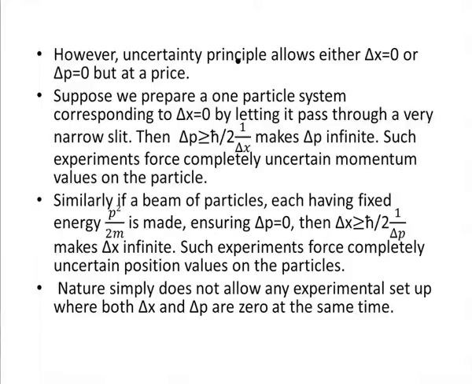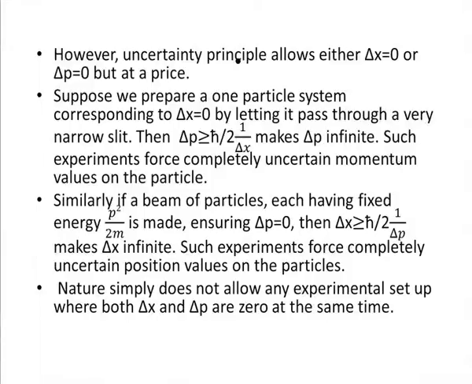Similarly, if a beam of particles each having fixed energy, which is p square by 2m, is made ensuring delta p is equal to 0, then delta x is more than or equal to h bar by 2 into 1 by delta p, and this makes delta x infinite. Such experiments force completely uncertain position values on the particle.